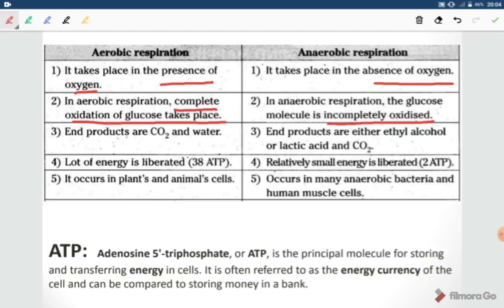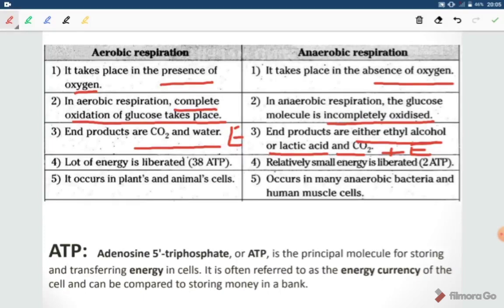Now, the third point. What are the end products in aerobic respiration? We have studied these are carbon dioxide, water and energy. And in anaerobic respiration, there will be release of ethyl alcohol or lactic acid and carbon dioxide along with the release of energy. Energy will be released in both types of respirations.